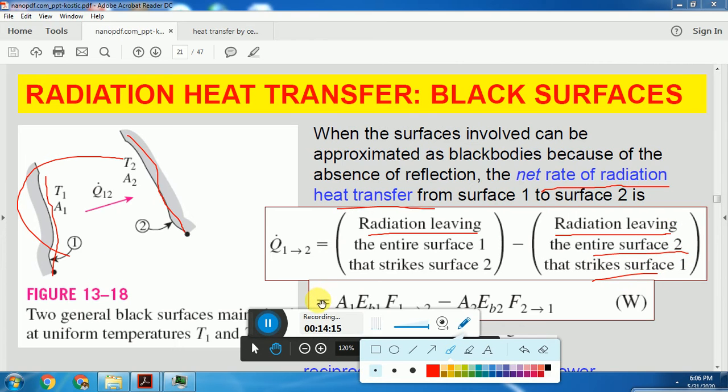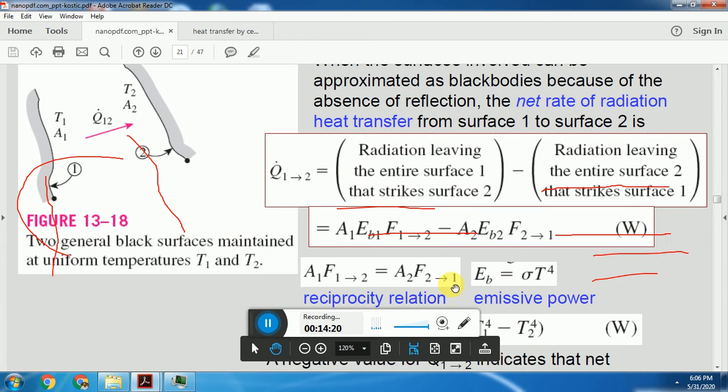This is the net radiation heat transfer between these two.